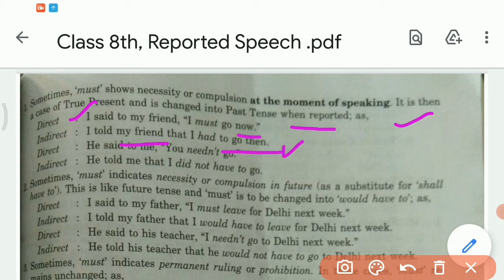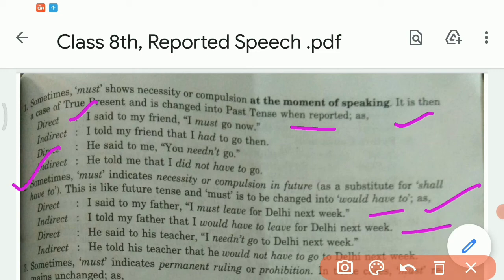Now will change into then. He said to me, you need not go. He told me that I did not have to go. Sometimes must indicates necessity or compulsion in future as a substitute for shall or have to. This is like future tense, and must is to be changed into would have to. I said to my father, I must leave for Delhi next week. I told my father that I would have to leave for Delhi next week.